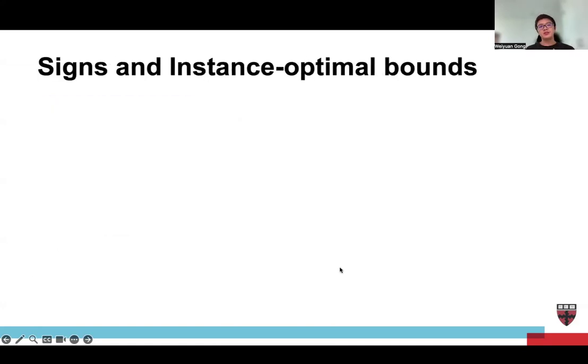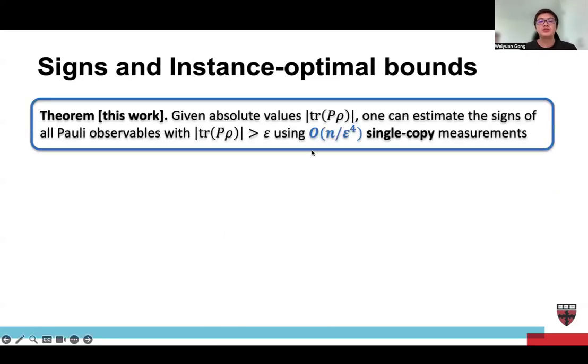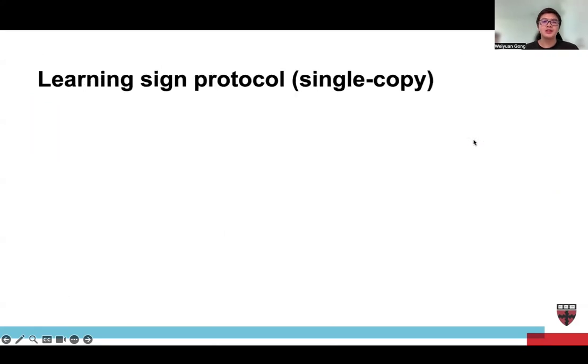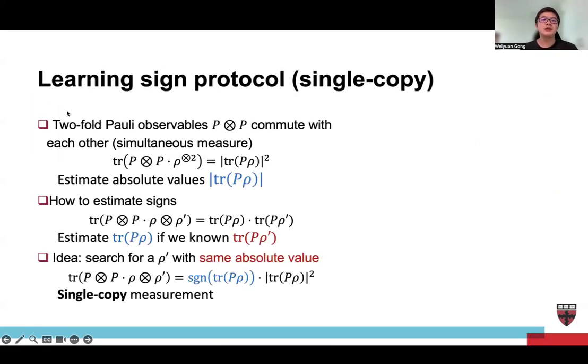Let's start with the first question, how to learn signs. We show here that suppose you are given the absolute values, one can estimate the signs of all Pauli observables with absolute values larger than epsilon using n over epsilon to the 4 single copy measurements. The idea is here. The first step is to estimate the absolute value. We just notice that p tensor p commute with each other, so we can simultaneously measure them. And that's how we can estimate trace p rho square, and then we can get the absolute values of trace p rho.